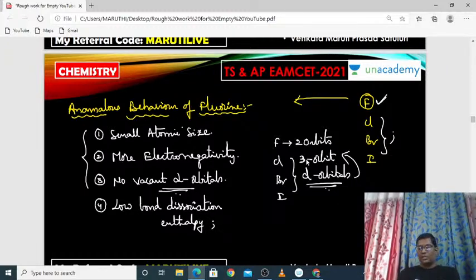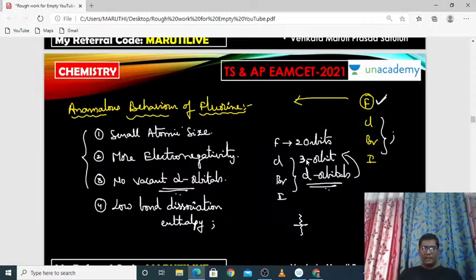Many of you may be confused, thinking that fluorine has the highest bond dissociation enthalpy, because fluorine is the smallest atom, so the bond length is very less. Once the bond length is very less, we assume the bond dissociation energy may be high, but it is not correct, because fluorine is a very small atom.